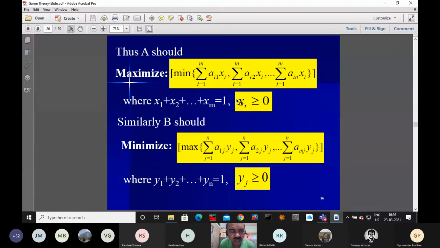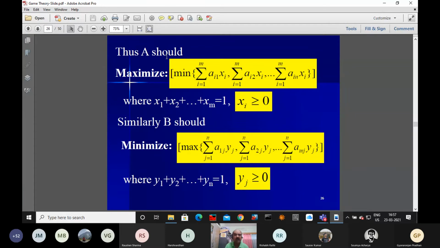So now this is the problem. Whatever we are finding, this is the problem for player A. Now, similarly, we will find a problem for player B. How do you find it?